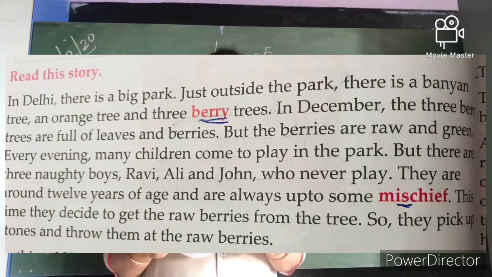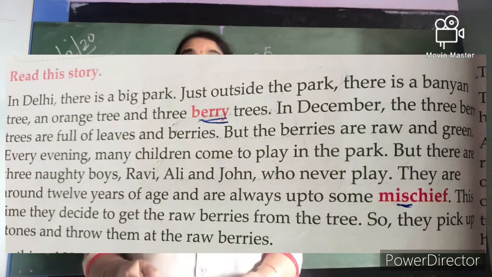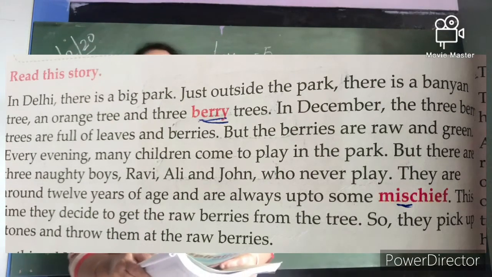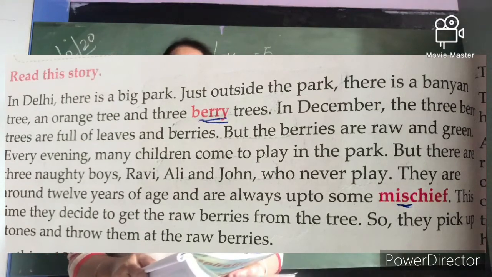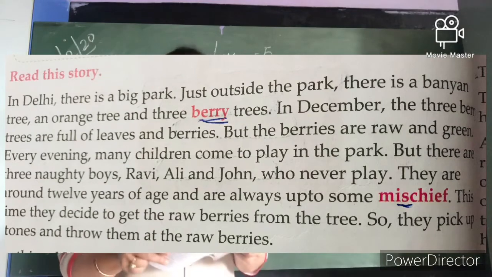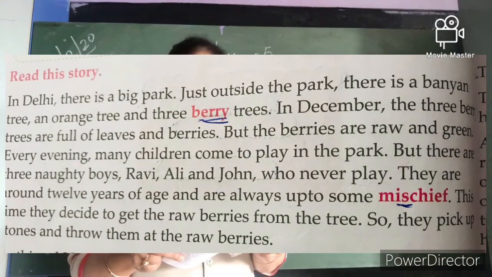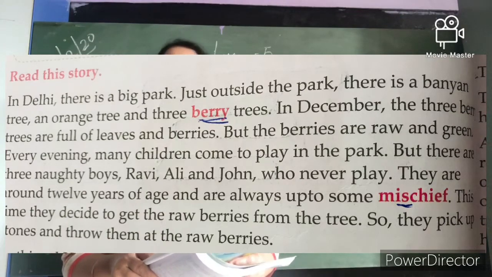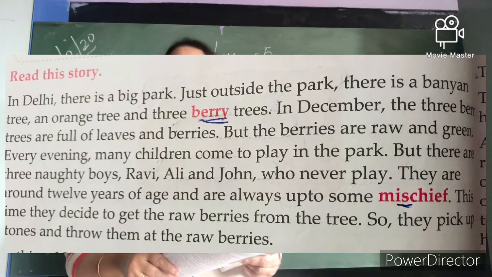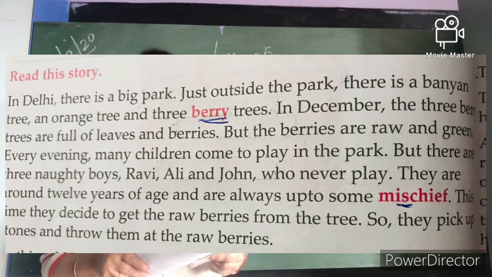Every evening, many children come to play in the park. But there are three naughty boys. What is naughty?